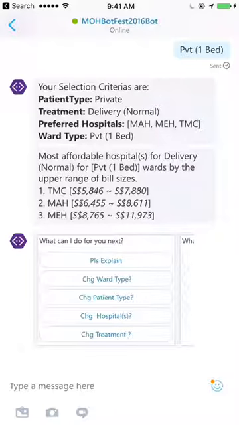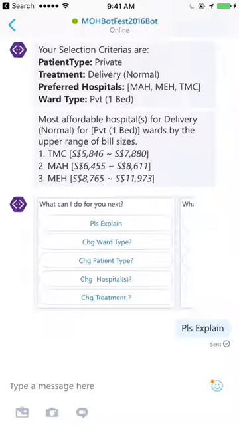Based on this selection criteria, AuntyBill gives us a list of a ranking of the most affordable hospital, okay, in ascending order. You can ask AuntyBill to explain further about this information.